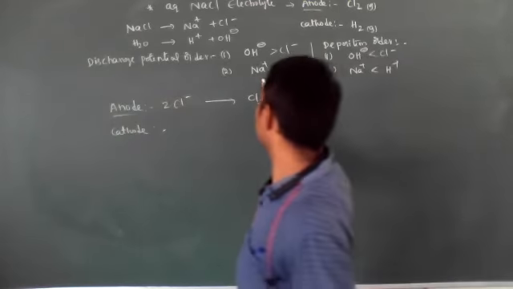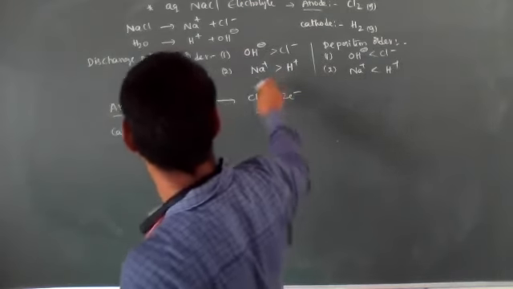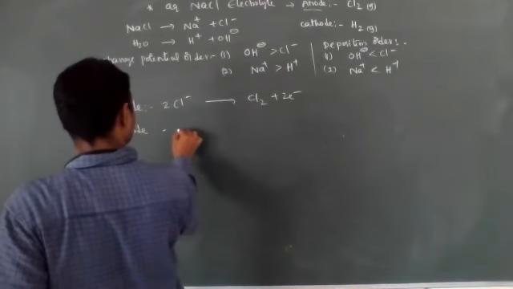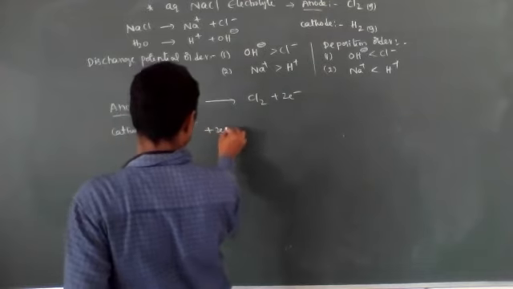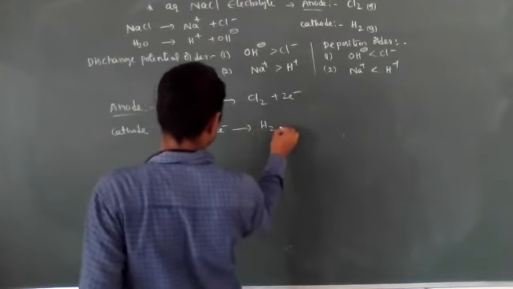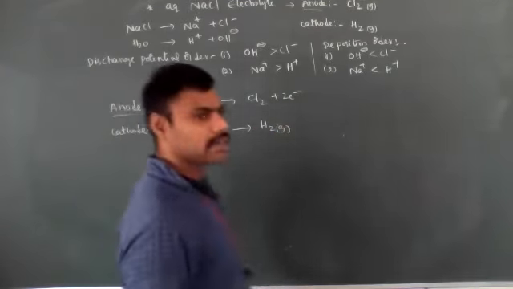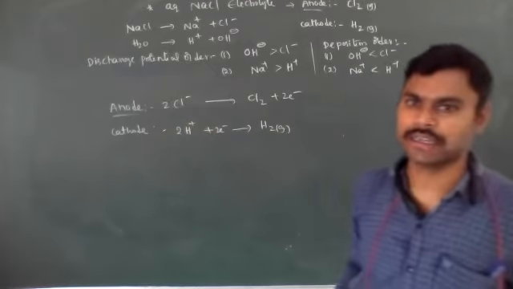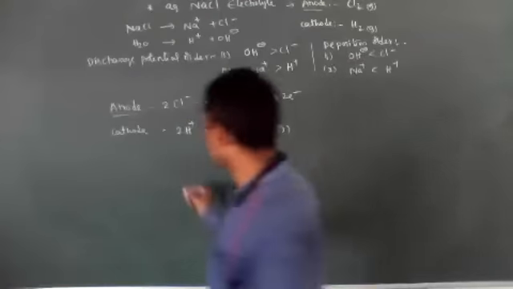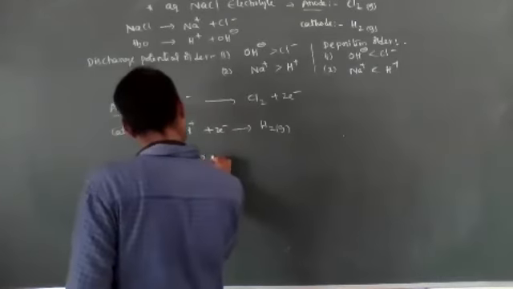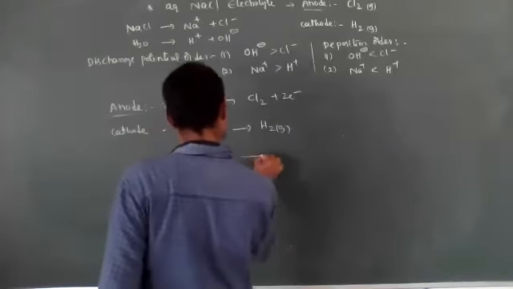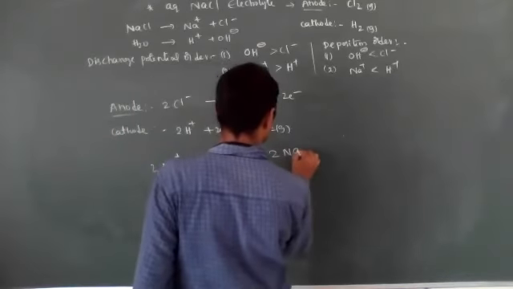Comparing Na plus and H plus ions, H plus will be reduced very easily. Then 2H plus accepts 2 electrons to produce hydrogen gas. So what ions are left in the electrolytic cell? 2 Na plus ions and 2 OH minus ions are left, forming 2 NaOH, sodium hydroxide.